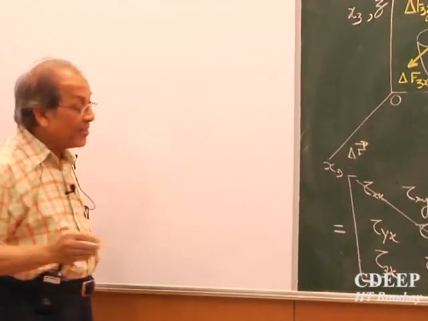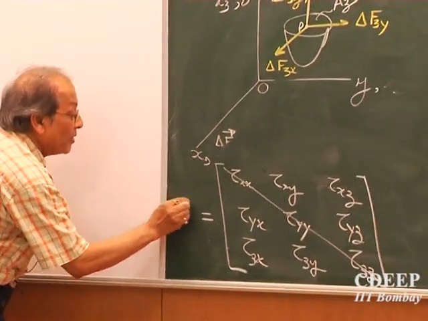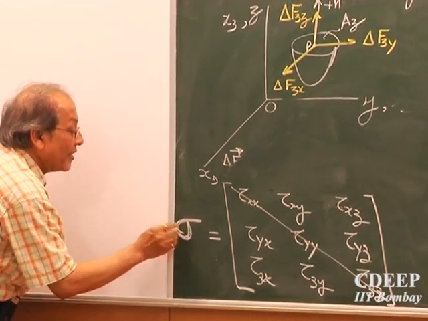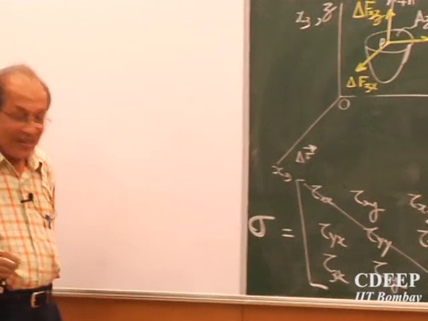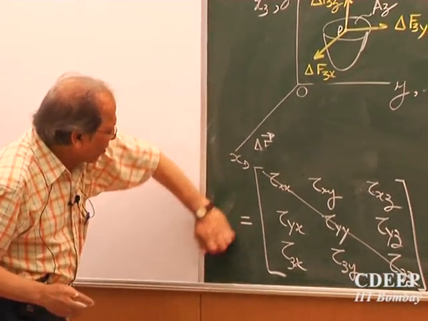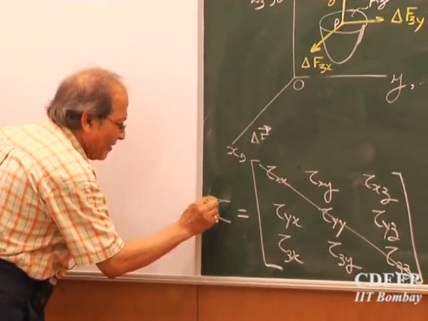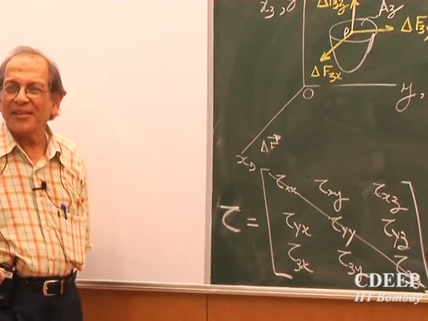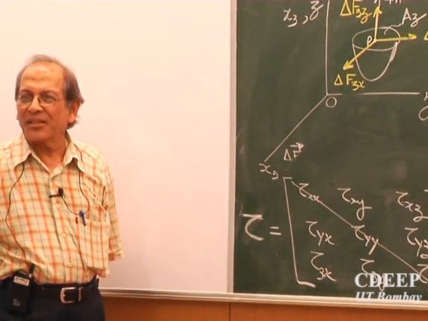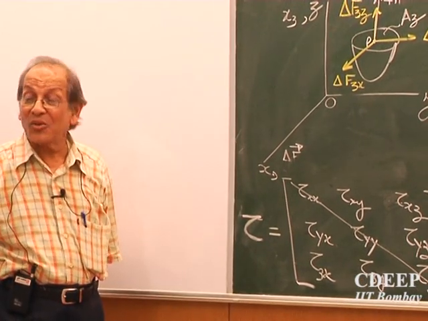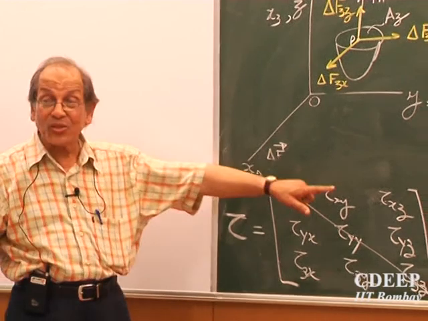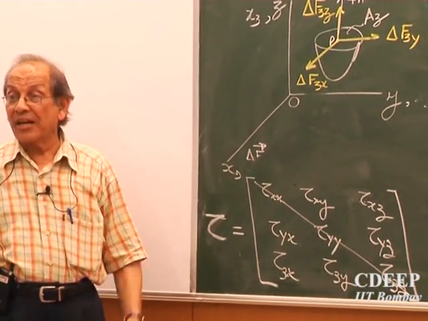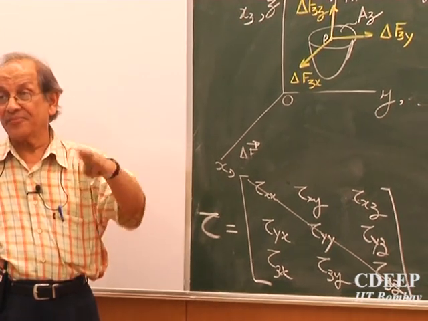So it is called 9 quantities make it one big stress. It is denoted by a letter, let it be tau only for the time being. It is not a vector, it is more than a vector. Why is it more than a vector? Because these 9 quantities depend not only on the direction of the forces, but also on the plane on which they are acting.